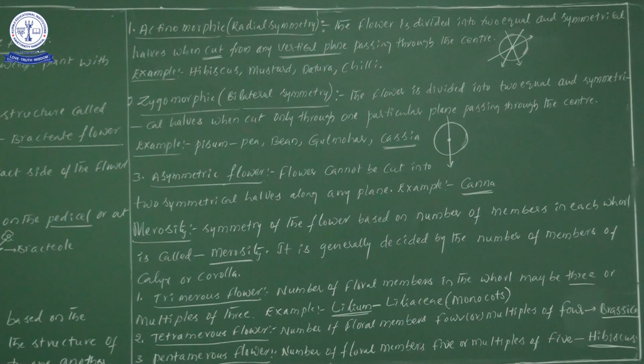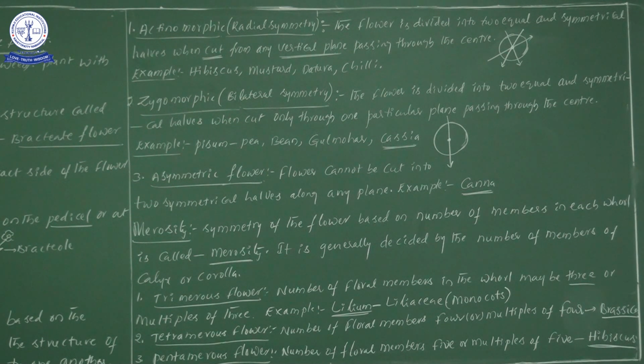Based on structure, symmetry is divided into 3 types: actinomorphic, zygomorphic, and asymmetric flowers. Likewise, based on the number of members in each whorl, again 3 types are there, merosity: first trimerous condition, second tetramerous condition, and third pentamerous condition.